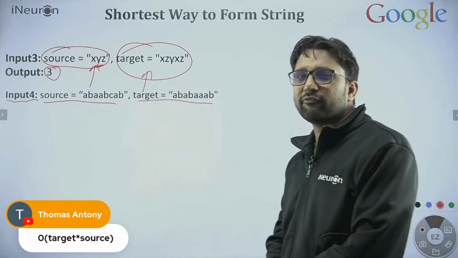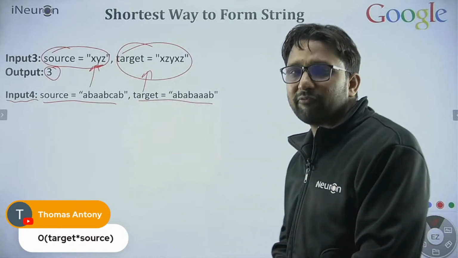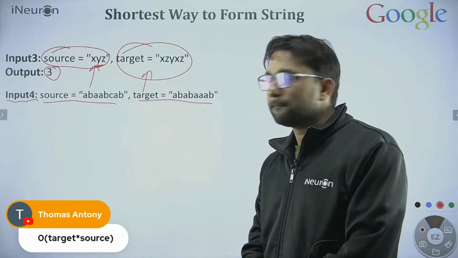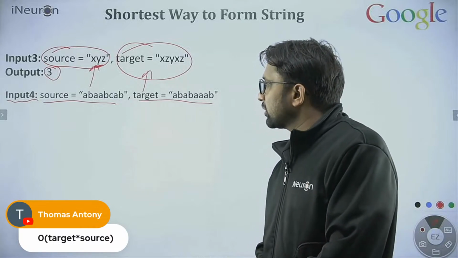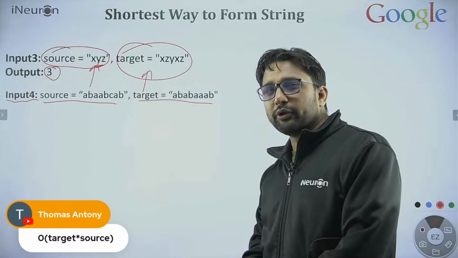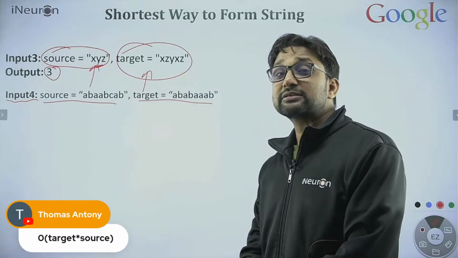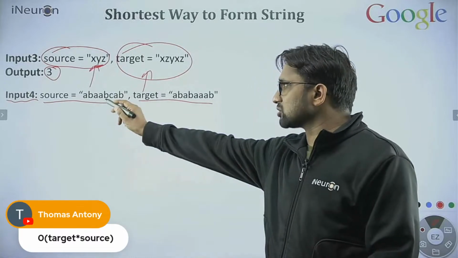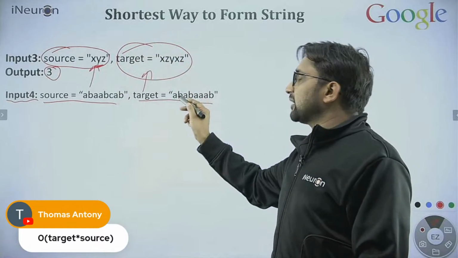Let's see how many people will reply with the right answer. Please reply. Source is given, target is given. You need to find out the minimum number of subsequences of source that can generate the target string.